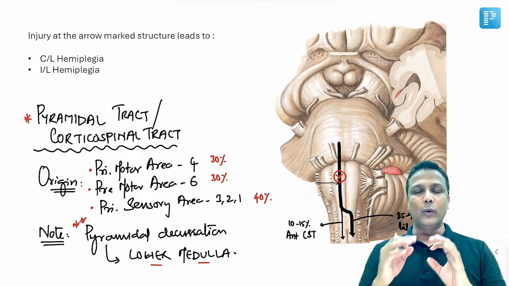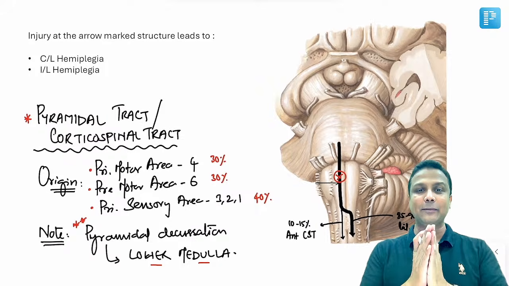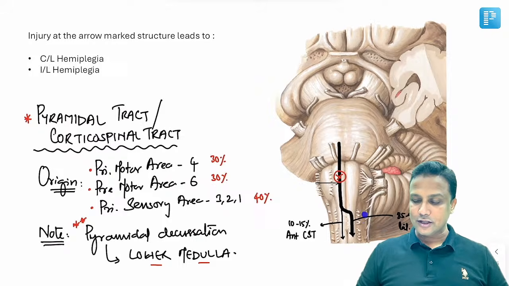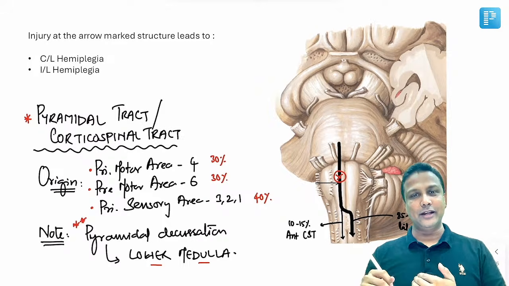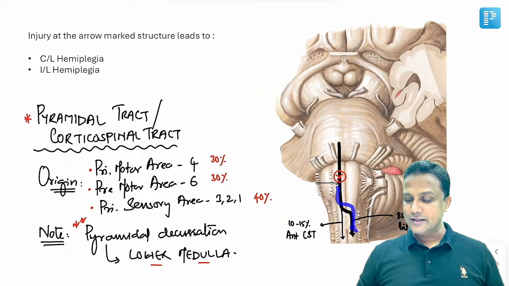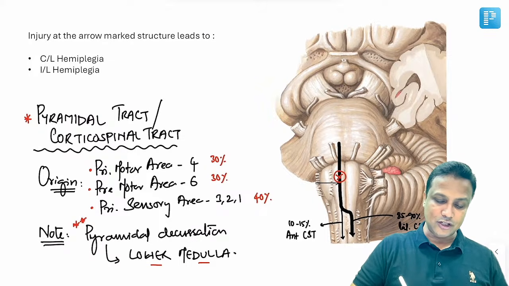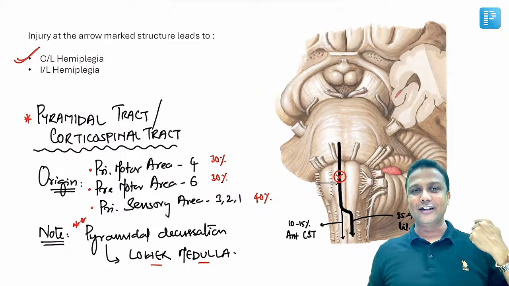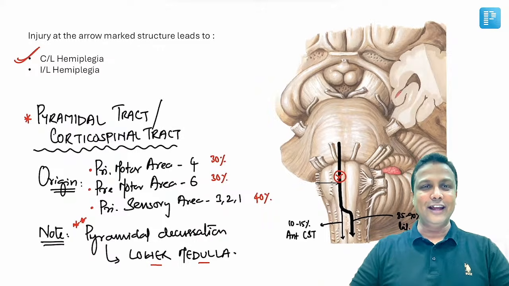प्लीज रिमेंबर, whenever you get a question in the exam regarding injury to pyramidal tract, अगर आपका पिरामिडल ट्रैक्ट इंजर्ड होता है, your criteria should be, is it before the decussation or after the decussation. आपको देखना होगा कि डेक्यूसेशन से पहले है कि बाद में है. अगर डेक्यूसेशन से पहले इंजरी होगा तो obviously the opposite side muscles are not getting the supply. There will be contralateral hemiplegia. There will be contralateral hemiplegia if the injury to the pyramidal tract is before the decussation. If the injury is after the decussation, it will be ipsilateral hemiplegia.